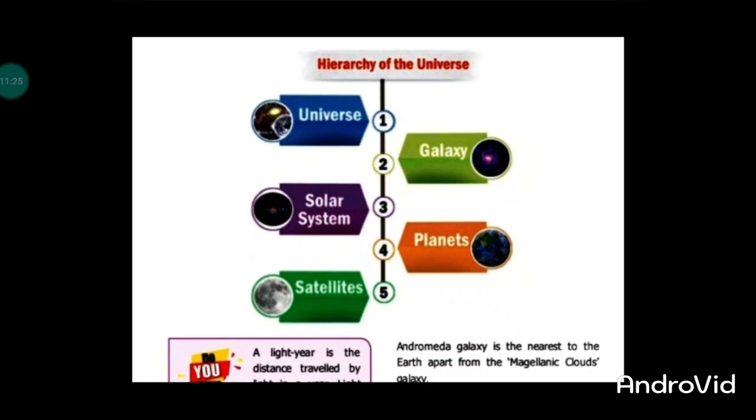Satellites are in a planet. Planets are in the solar system. The solar system is in a galaxy. A galaxy is in the universe. That is the hierarchy of the universe.